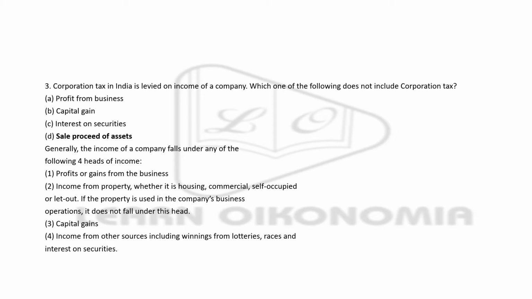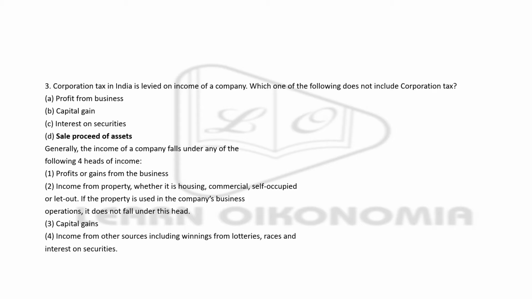Another question with respect to corporation tax. Corporation tax or corporate tax in India is levied on the income of a company. Which of the following does not include corporation tax? Option A, profit from business; option B, capital gain; option C, interest on securities; and option D, sale proceeds of assets.